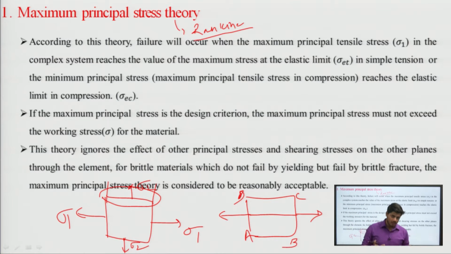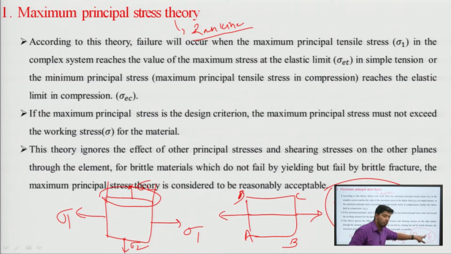So the total deformation on this plane is sigma 2 upon E minus mu times sigma 1 upon E, as we have studied in an initial lecture. Here sigma 2 upon E is the deformation due to the stress acting on that particular plane, and sigma 1 upon E is the deformation due to the stress acting on the perpendicular plane.